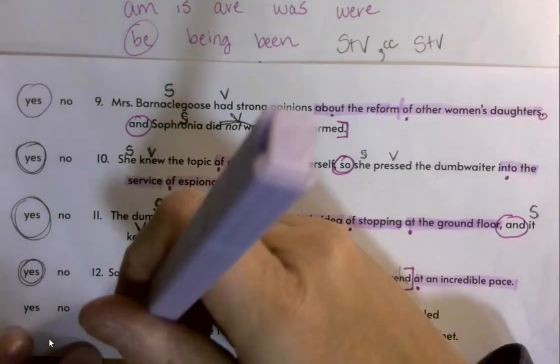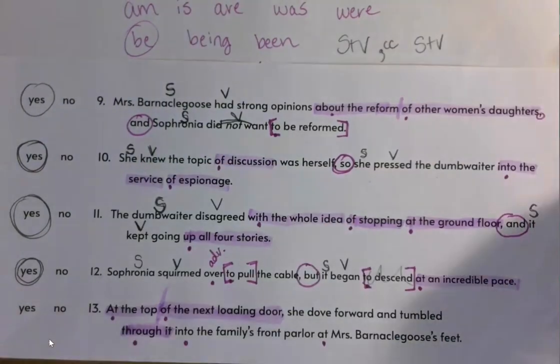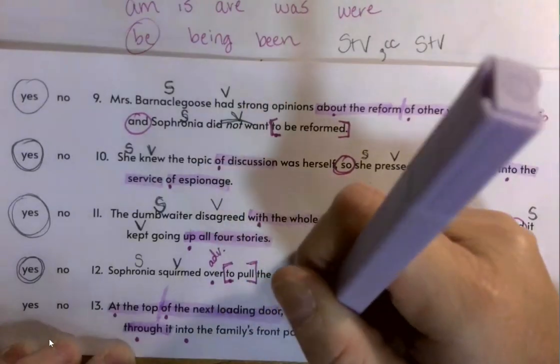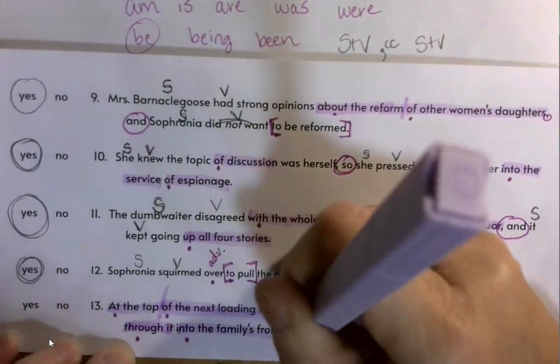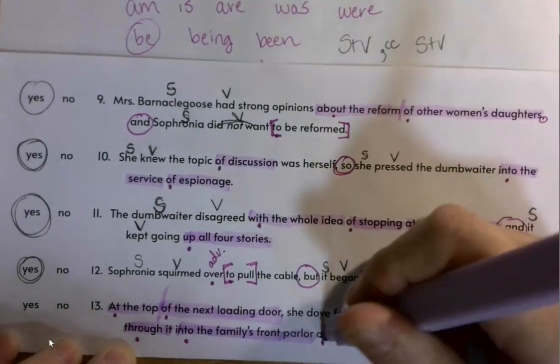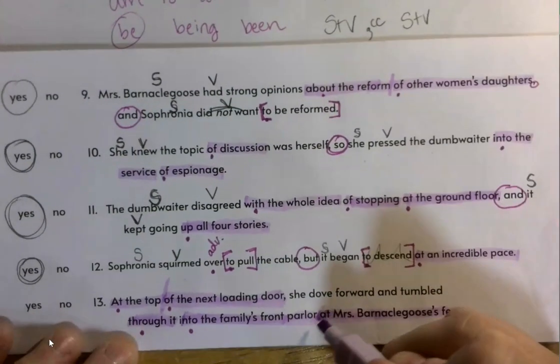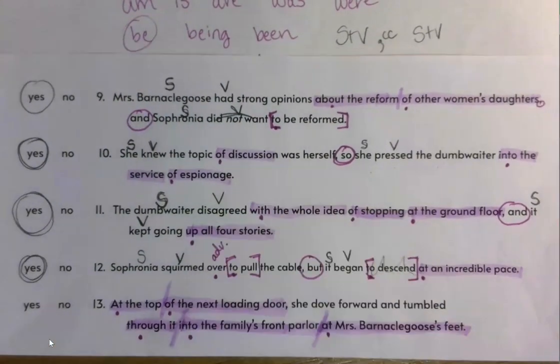Through what? Through it. It's a pronoun. It takes the place of the word dumbwaiter, but that's still a noun. Into what? Into the family's front parlor. A parlor was like a sitting room. And then at what? At Mrs. Barnacle Goose's feet. So we've got lots of phrases in this one.